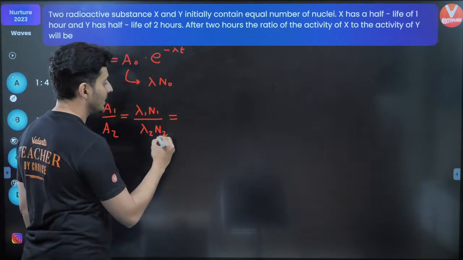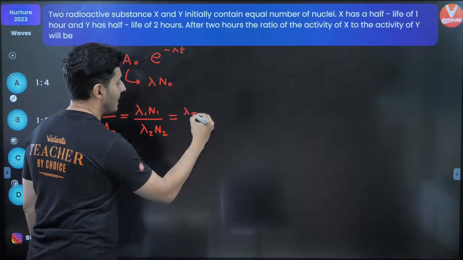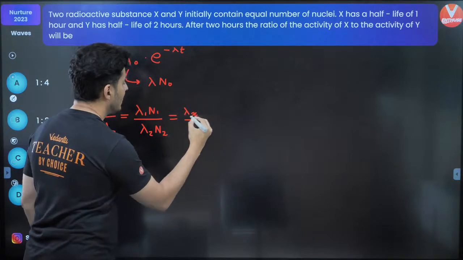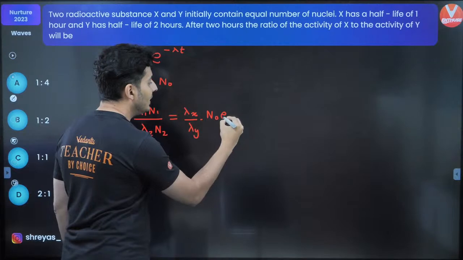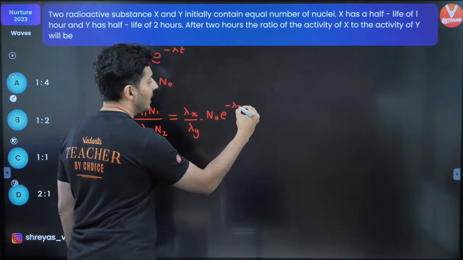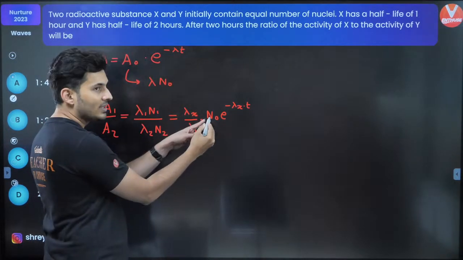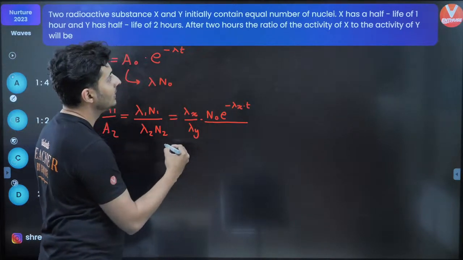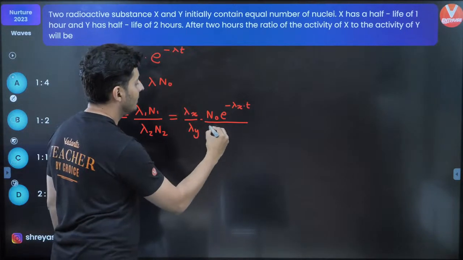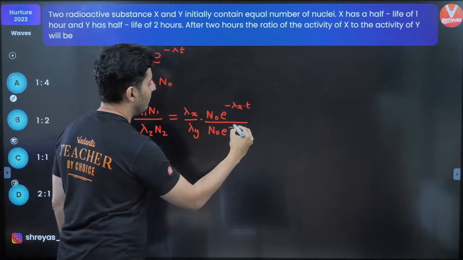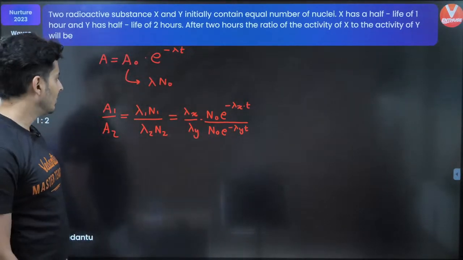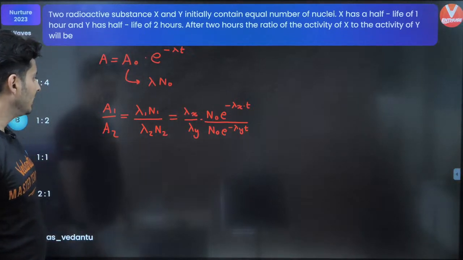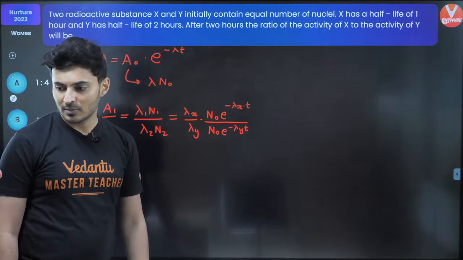Now, next, I will write it like this. This is lambda X, this is lambda Y, and N1 and N2 I can write as N naught e to the power minus lambda X into T, where N naught is the initial amount, upon N naught into e to the power minus lambda Y into T. Is that clear? Everybody fine till this point?